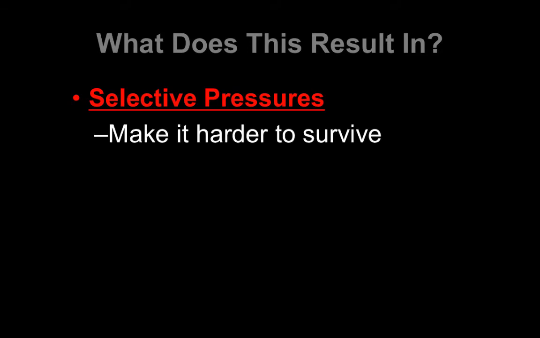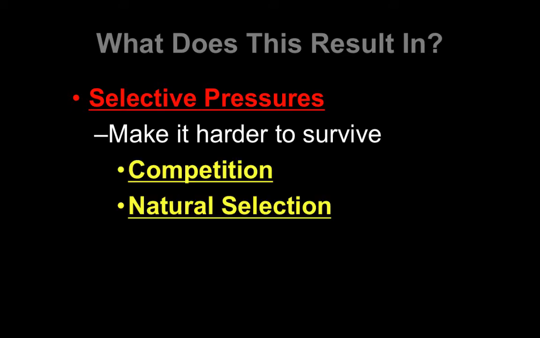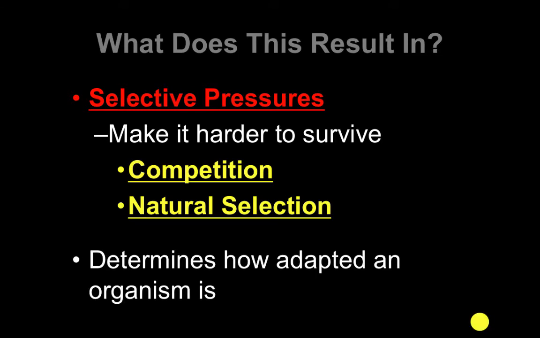All of this results in what we call selective pressures. A selective pressure is simply something that makes it harder for an organism to survive. Think things like competition, natural selection. This is going to determine how adapted an organism is. The better an individual is at dealing with these selective pressures, the more adapted it is, and therefore the more likely it is to survive and reproduce and pass along those beneficial adaptations.